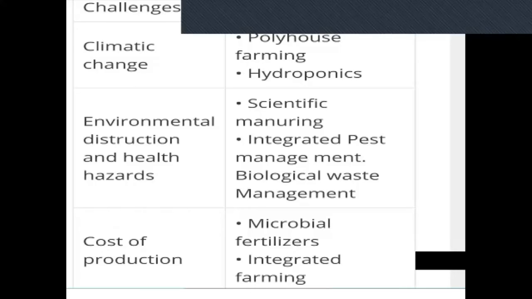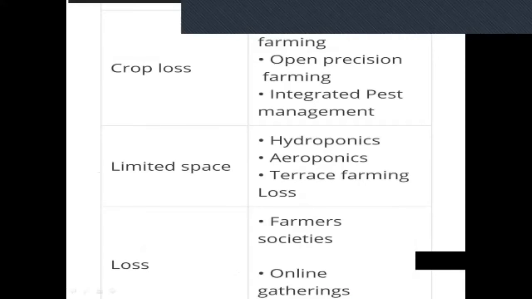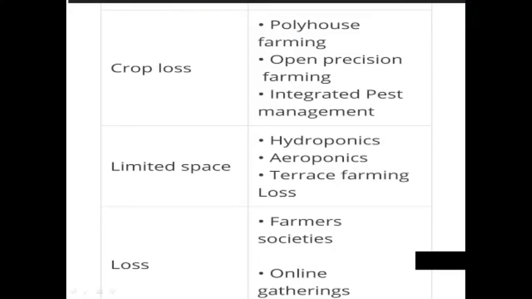And for the remaining, now we can see the next tabular column. That is crop loss. For crop loss: polyhouse farming, then open precision farming, then integrated pest management. Then limited space. For those who are having limited space, they can do hydroponics, aeroponics, terrace farming. Then loss for the farmers, profit loss.